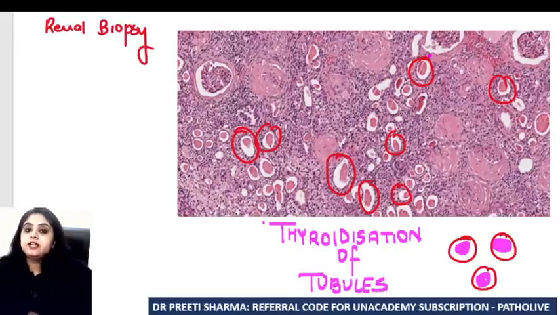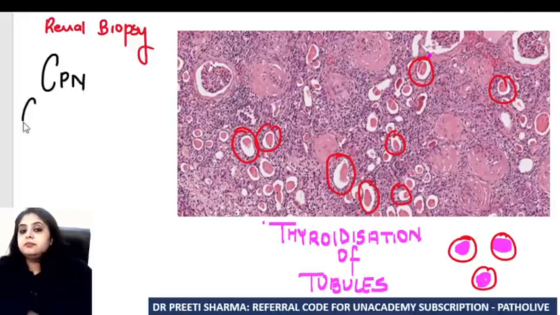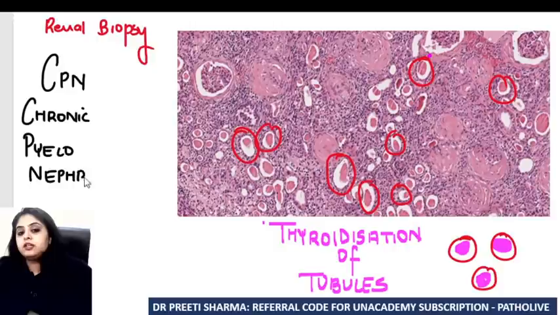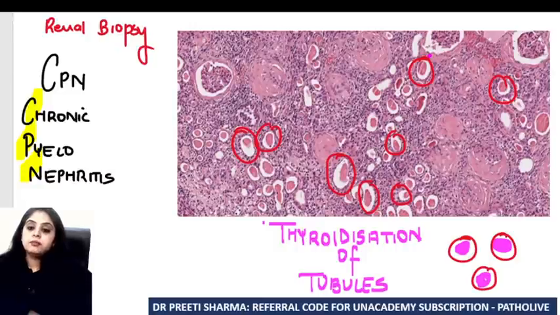And when we are dealing with thyroidization of the tubules, the disease that I'm dealing with is CPN. What is CPN? CPN stands for chronic pyelonephritis. So that's one of the most classical questions that you get. Chronic pyelonephritis shows you thyroidization of the tubules.